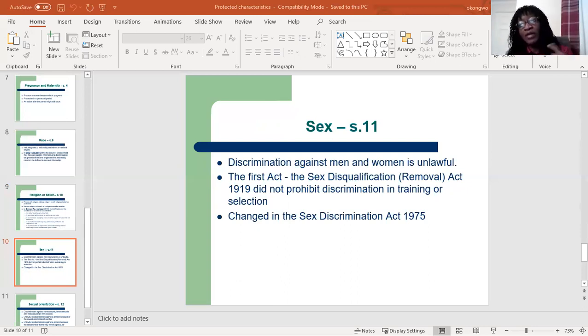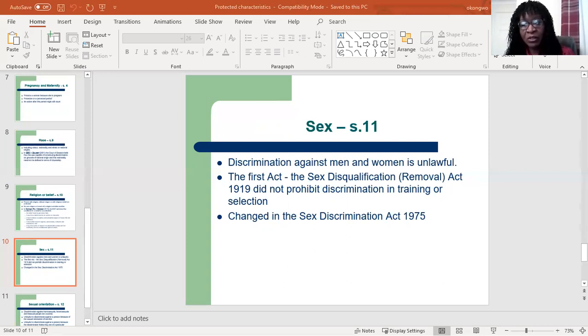However, the act did not prohibit discrimination in training or in selection for those professions. So the professions that they made it unlawful to stop women from entering, it did not make it unlawful in the selection process. All right. So it was not until 1975, with the Sex Discrimination Act, that this was made unlawful. Again, this is another one that we're going to go really in depth with.